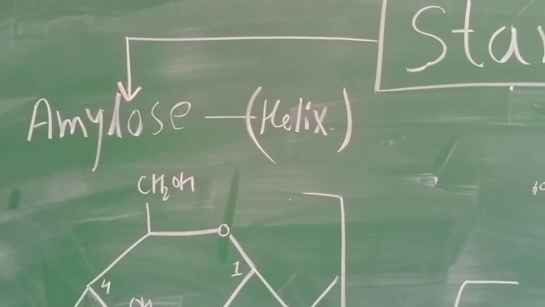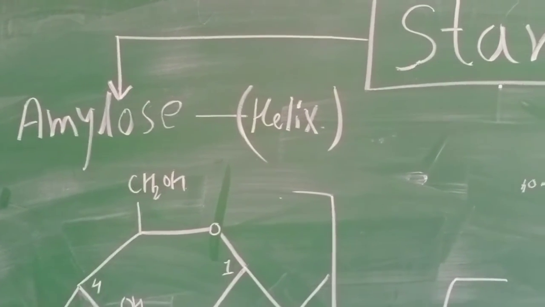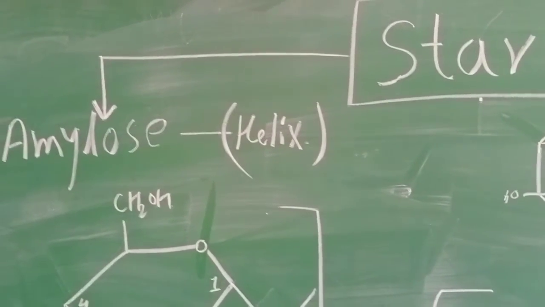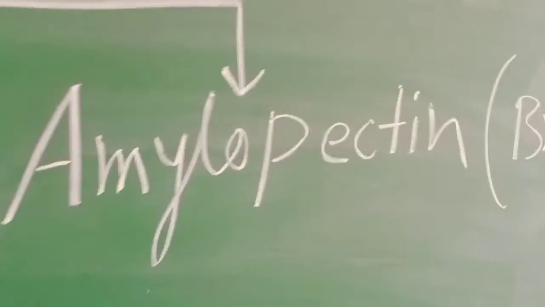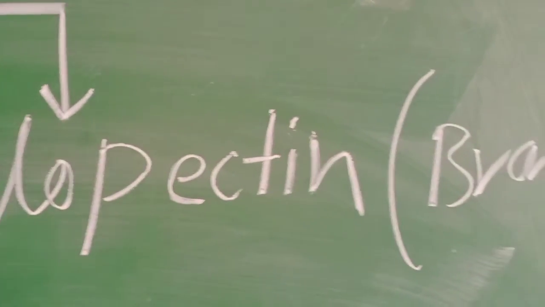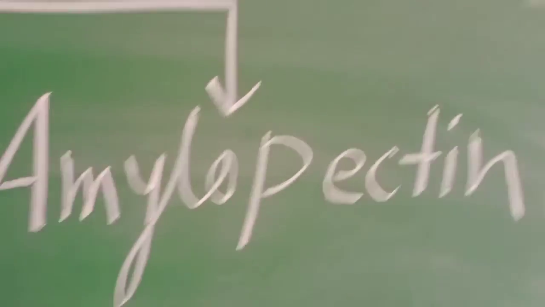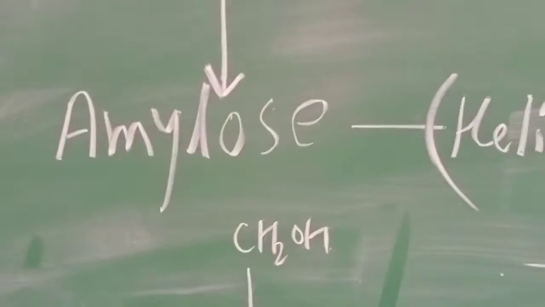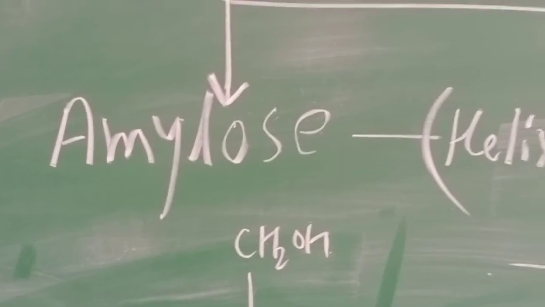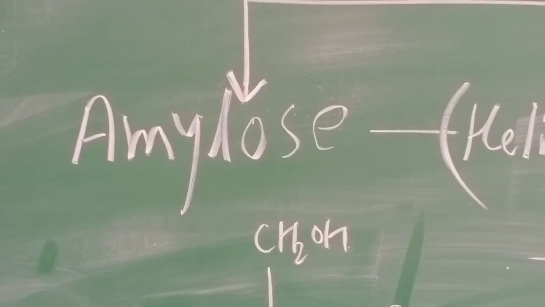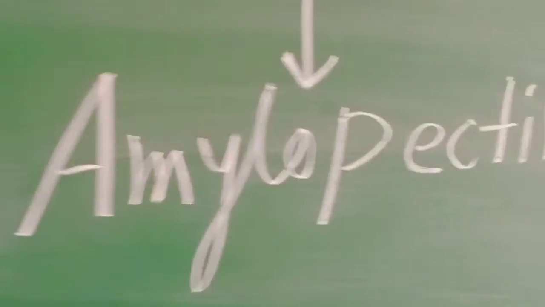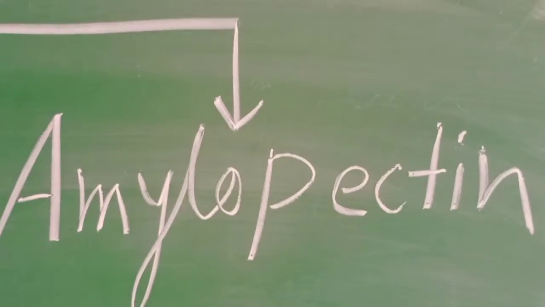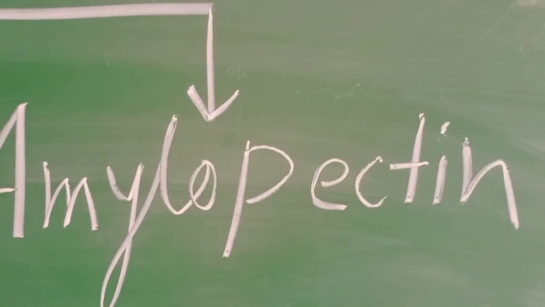The net fraction of amylose present in starch is approximately 15 to 20%, and amylopectin is about 80%. So basically amylose is a water soluble fraction, present in starch at about 20%, and amylopectin is a water insoluble fraction whose quantity is about 80%.